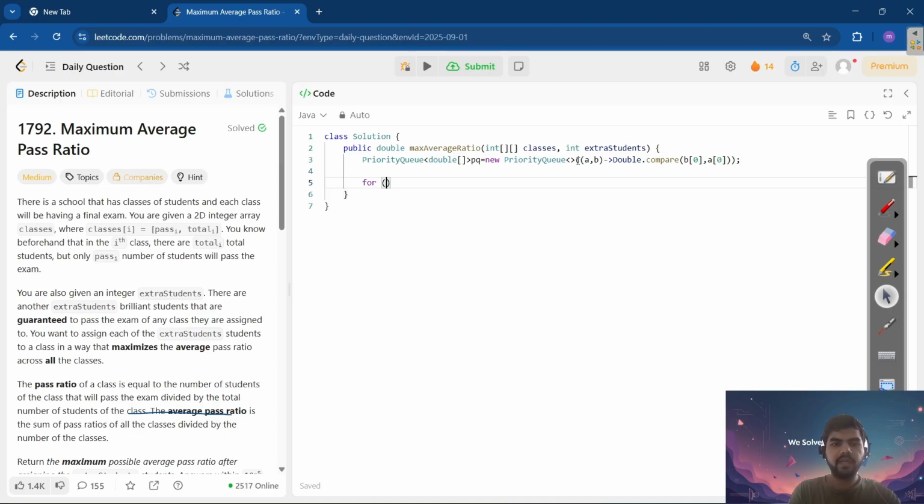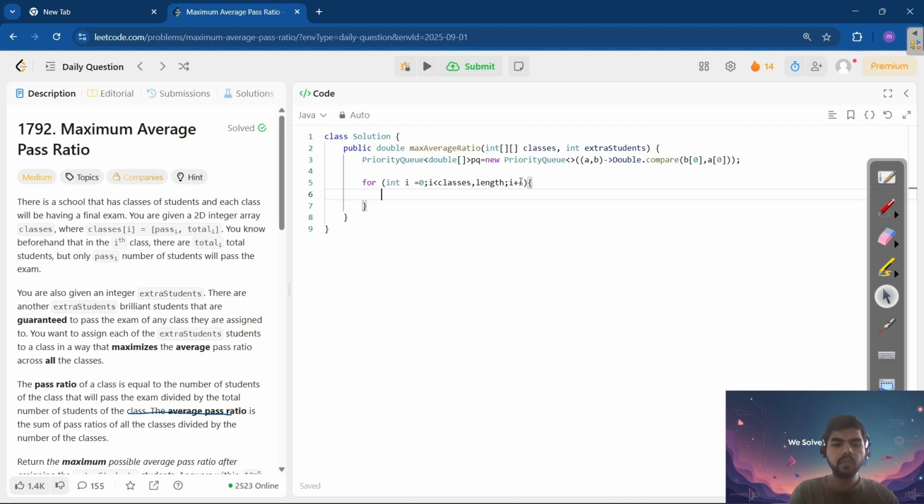Now let's include all the classes in this priority queue. We're going to iterate through all the classes and include each in the priority queue with the impact, the change that we can make by adding one student.